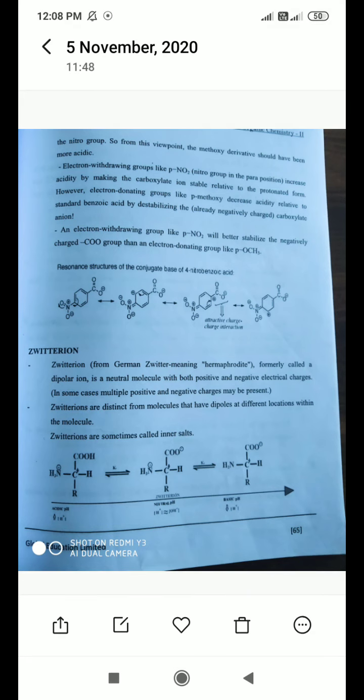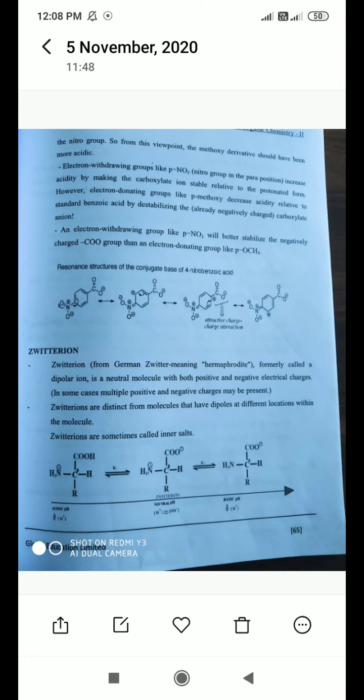They have shown one example where NH2 possesses positive charge and the carboxylic acid group possesses negative charge, in this particular reaction. Some equilibria are there, showing how the zwitterion looks, where both charges are in one particular compound. This is the zwitterion concept, which is mostly applicable to amino acids.